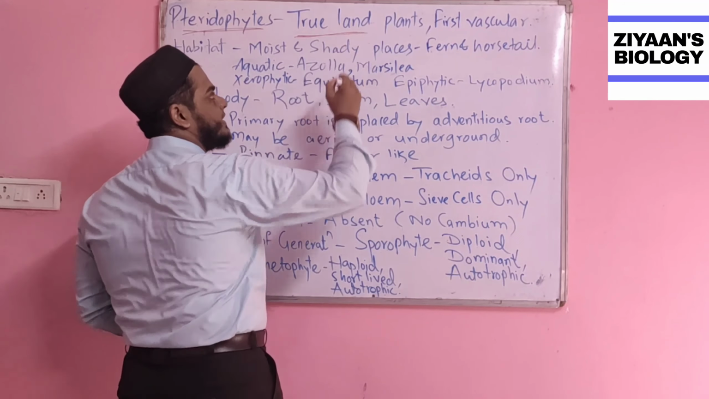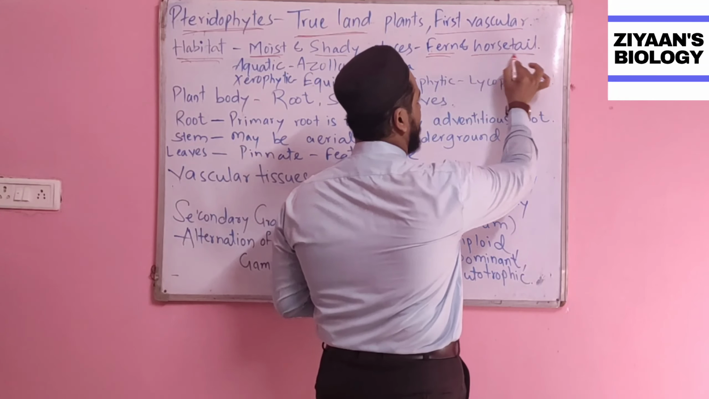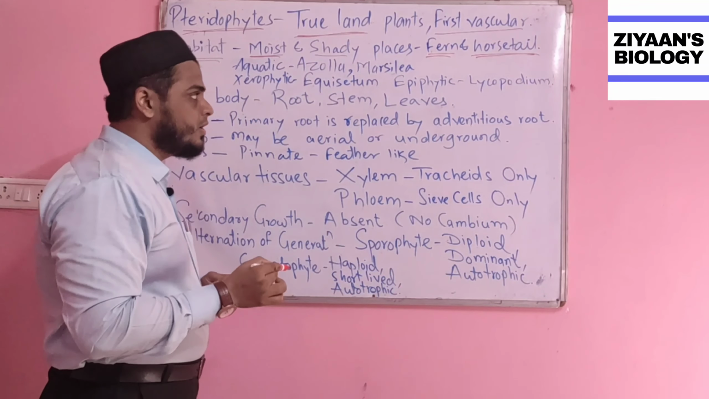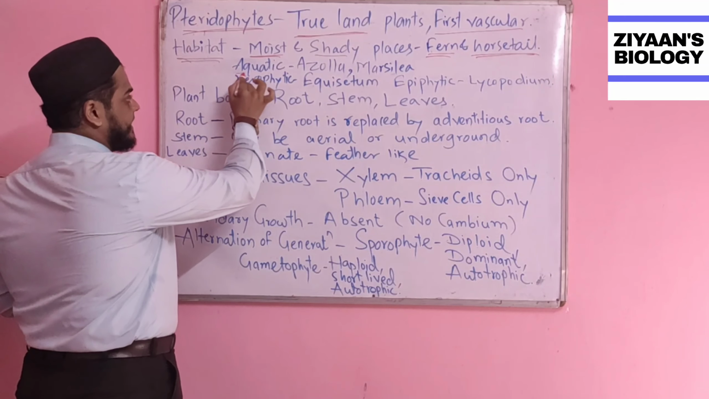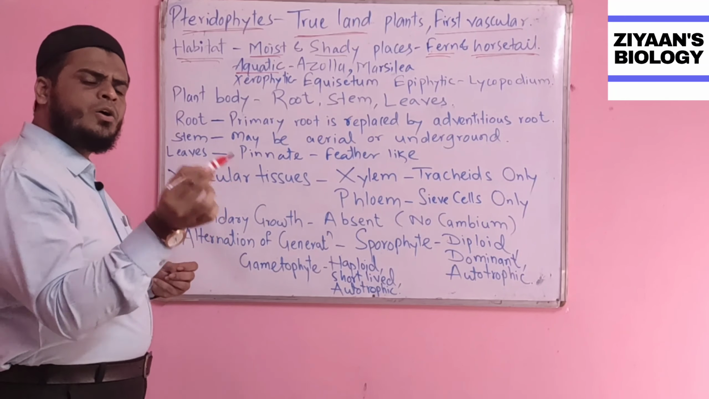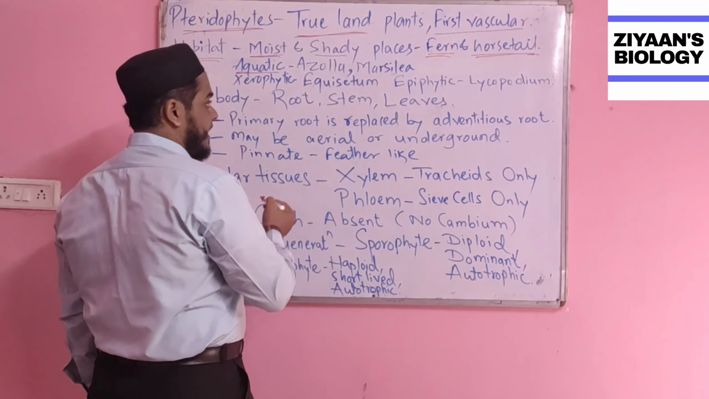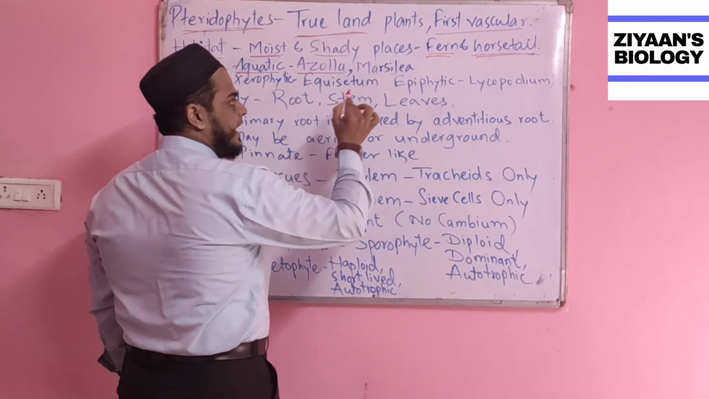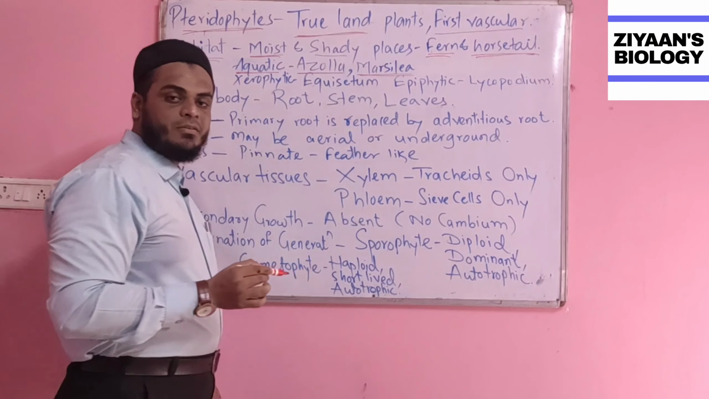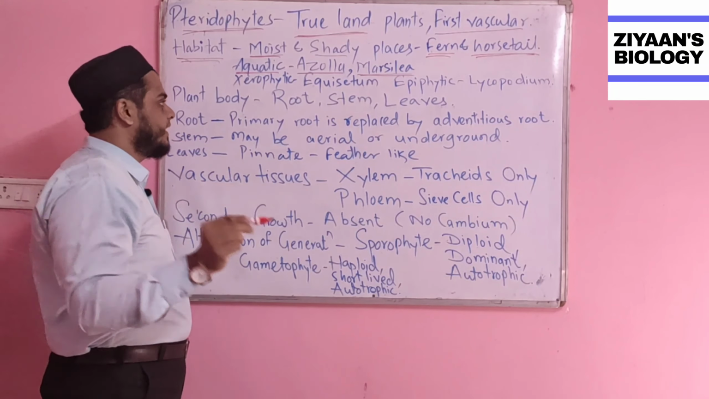The first thing I always go for in the characteristics is the location. The majority of the members are present in moist and shady places, for example ferns and horsetail, but some of them are aquatic as well. The members of the pteridophyta which are aquatic are Azolla and Marsilea.